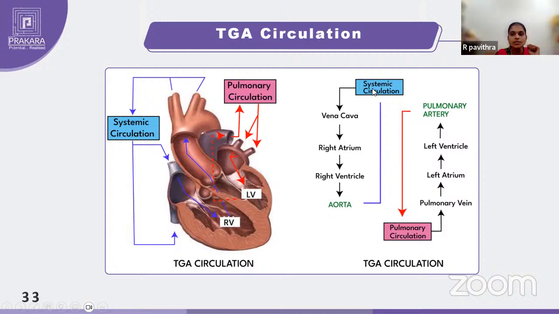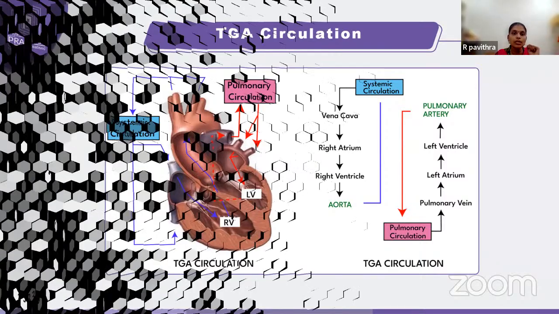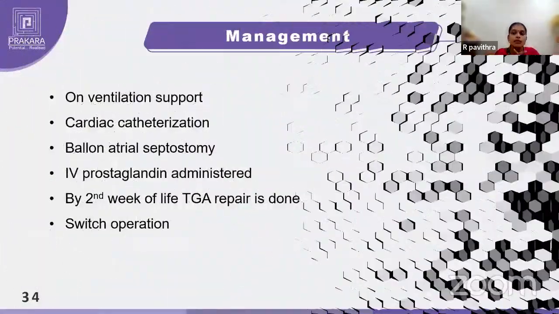So aorta, again systemic circulation. On the other hand, you can see the pulmonary artery into the left ventricle and then into the pulmonary vein, again pulmonary circulation. Again the same happens. You can see two different circulations here. There is no mixing of blood at all. I mean to say there is no oxygenation of blood. Whatever deoxygenated blood is there, it is circulating again as deoxygenated. The oxygenated blood is circulating again as oxygenated. So the body is not even getting the oxygen here. You can imagine the severity of the condition.